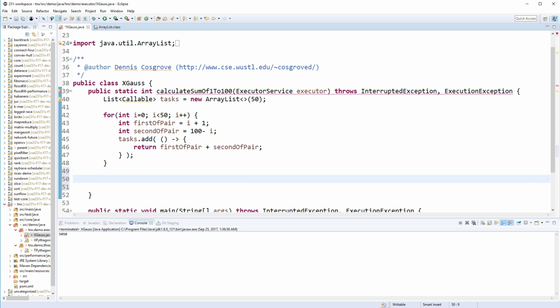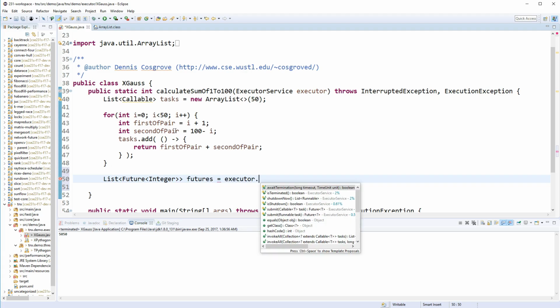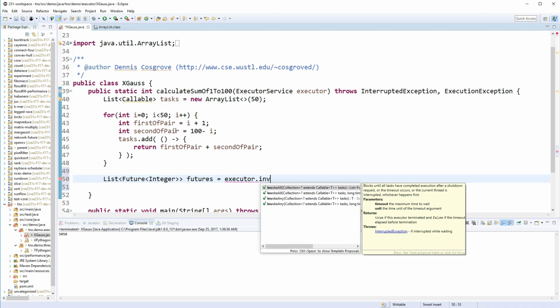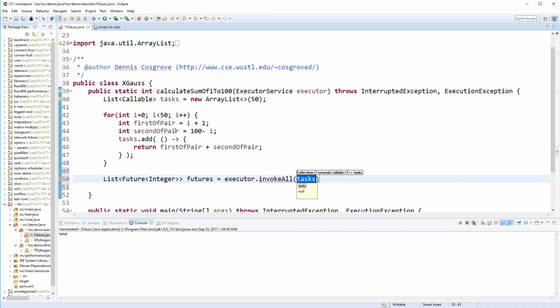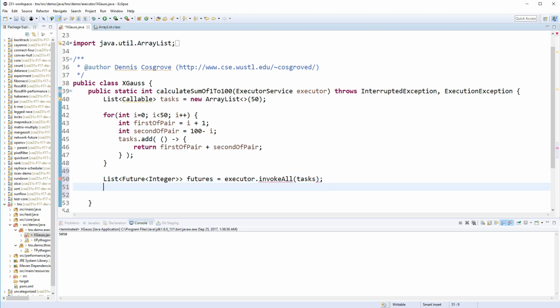I can create a list of futures out of that, and this can be a Future of type Integer, by just calling our executor's invokeAll method. If I pass in tasks, it will create the futures. It will actually launch them all and complete them all, so they'll all be guaranteed to be finished by the time you get done. But then we would of course go through and iterate over those futures.